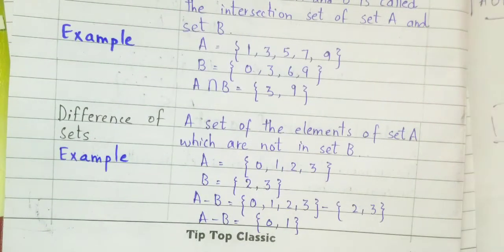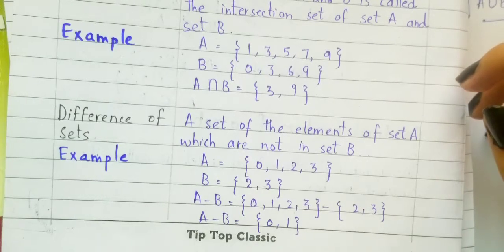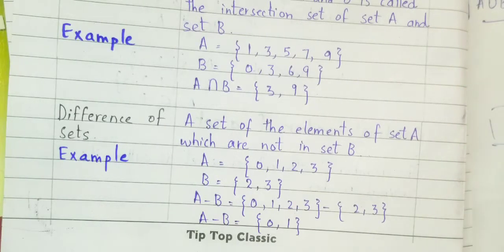Difference means, in mathematics, you may all be so familiar with the name difference. So in the difference of sets, what we do is we are actually subtracting one set from the other. A set of the elements of set A which are not included in the set B. This also can be the statement for the difference of sets.